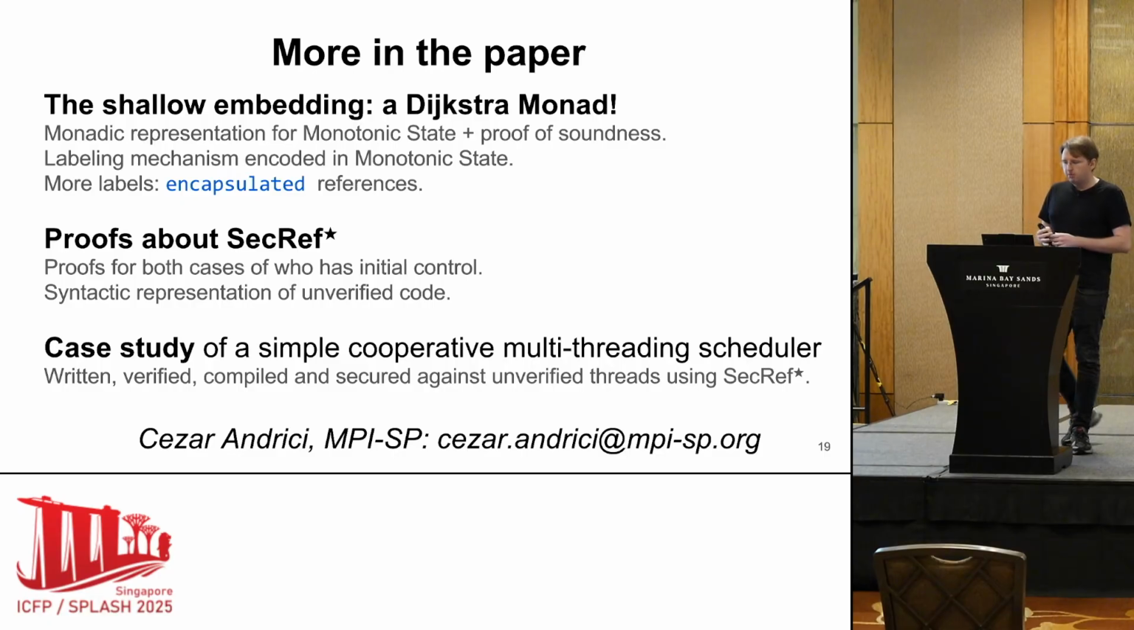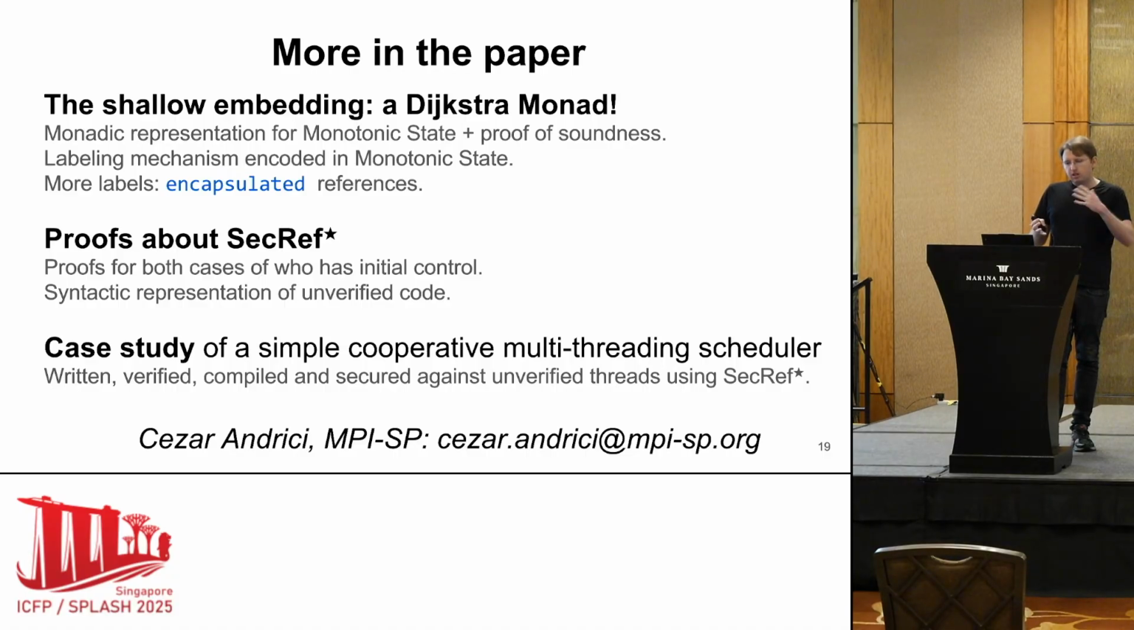There is more in the paper that I do not have time to talk about. I didn't talk at all about the shallow embedding, which is the extra monad. And actually, we give a monadic representation for monotonic state, which is the main way to verify stateful programs in F-star. It was previously fully axiomatized in F-star. Now it's a lot less. And we give a proof of soundness.